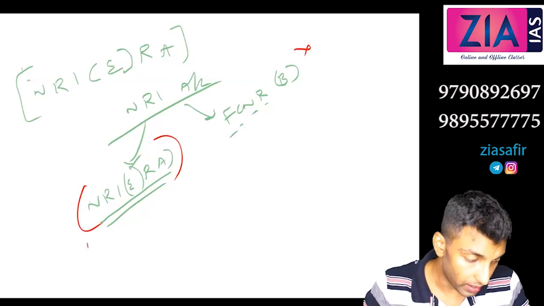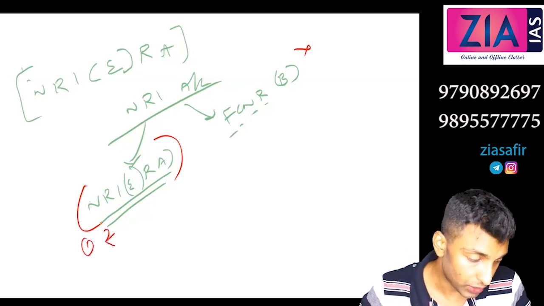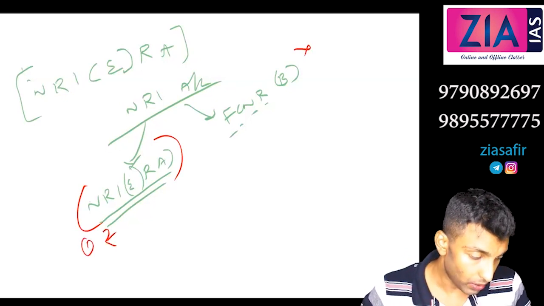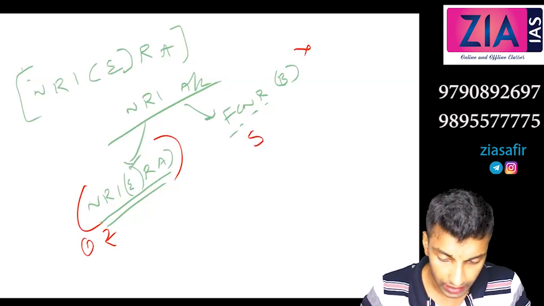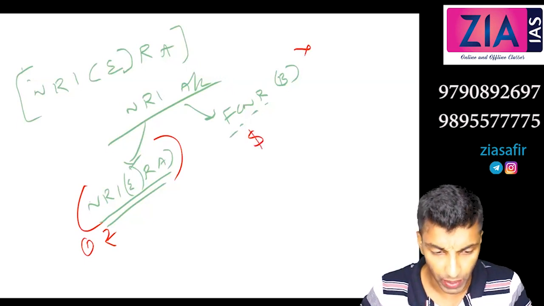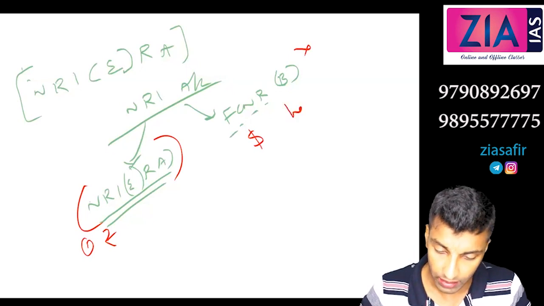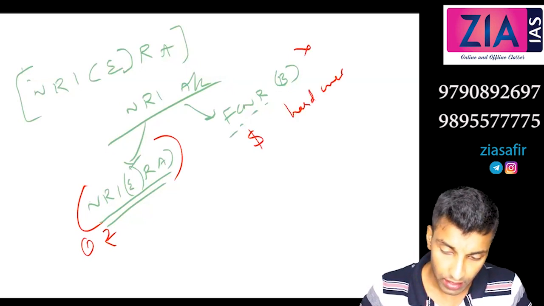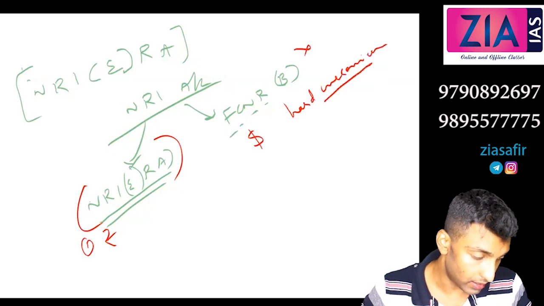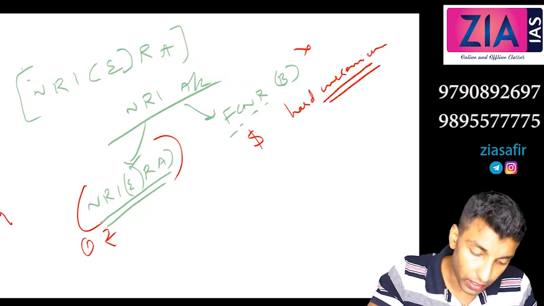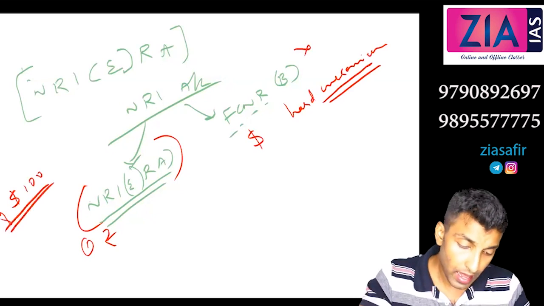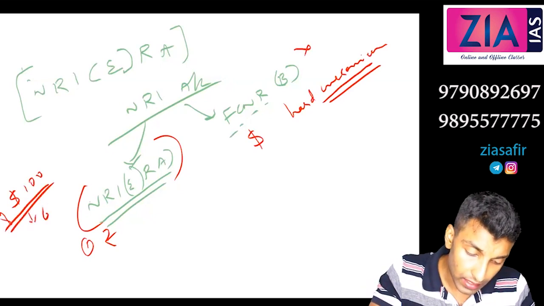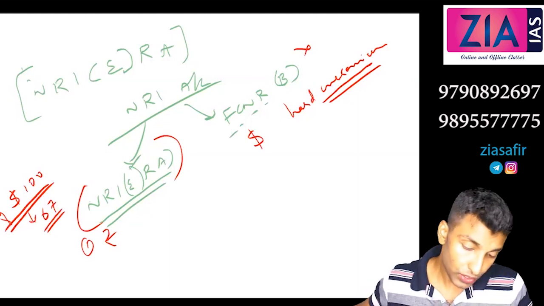So we will just deviate from here. This first one is actually maintained in rupee, while this account is actually maintained in hard currencies like dollar, pound, any hard currencies. So let's say $100 is deposited, and let's say 67 is the market value of the dollar.